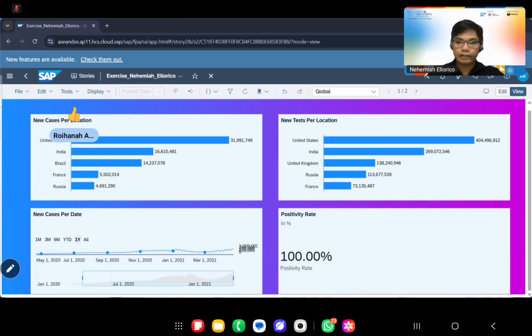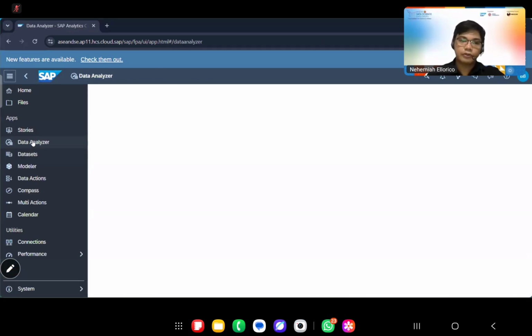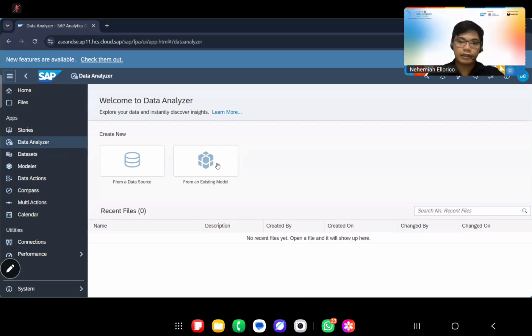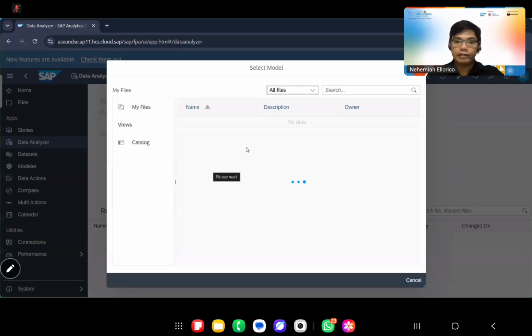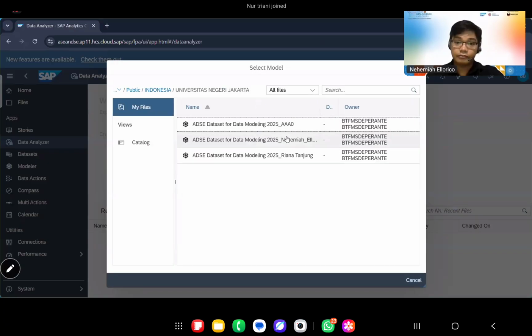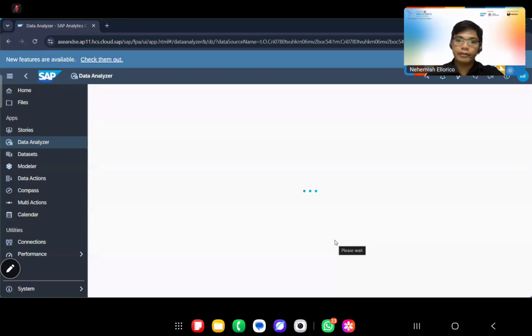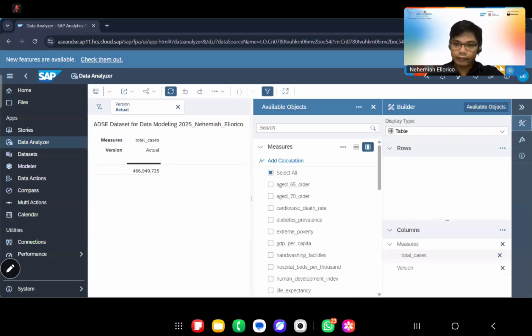And also, I have discussed that, yes, even though we don't see the capability for smart discovery, we can also do it in the data analyzer. For example, we would want to choose from an existing model. We can choose the models that we have already created, right? For example, I would choose the one that I have created, this one, and then I can create a table from it.